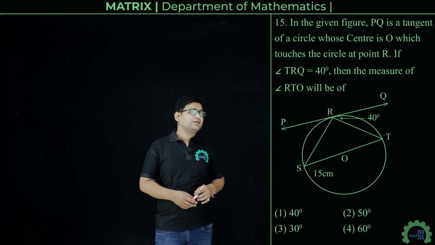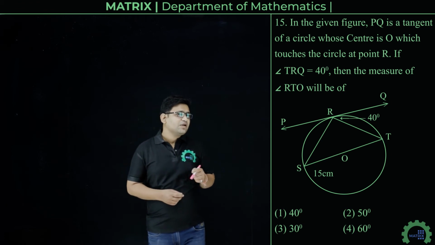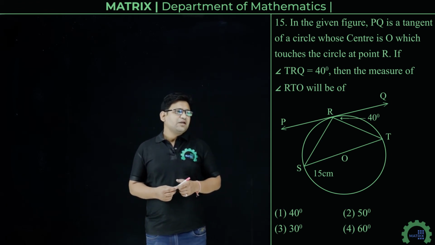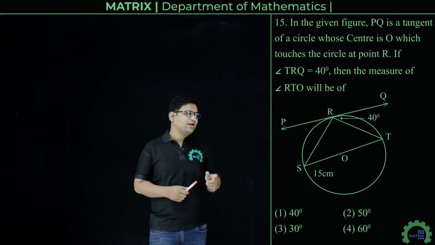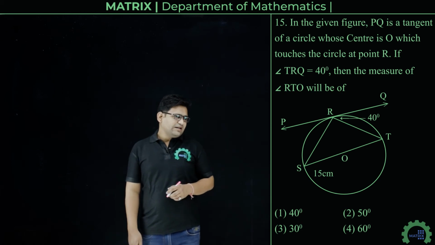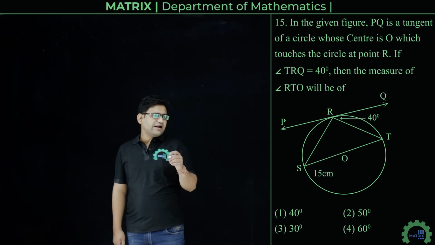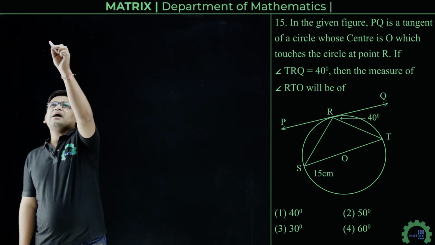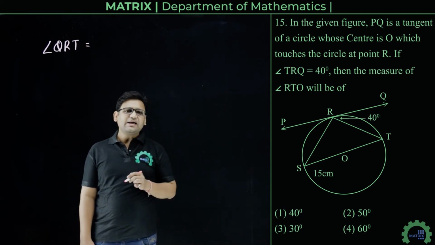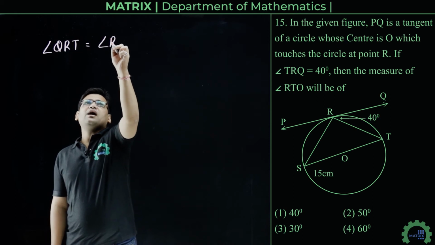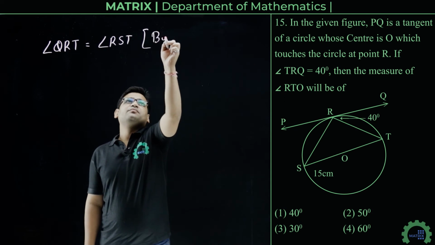Next question is, in the given figure, PQ is a tangent of a circle whose center is O, which touches the circle at point R. If angle TRQ equals 40 degree, then we have to find the measure of angle RTO. Now we can clearly see that we can apply the alternate segment theorem here. So we can write angle QRT will be equal to angle RST by the alternate segment theorem.